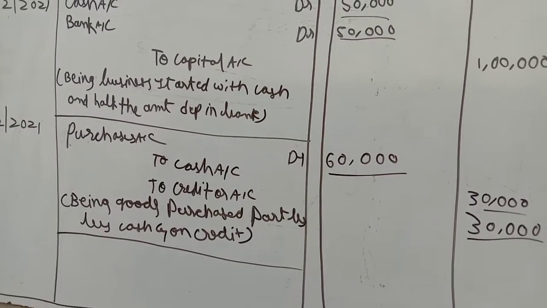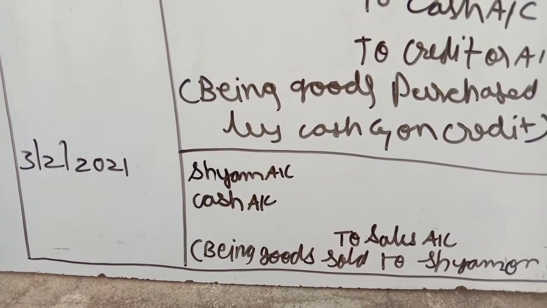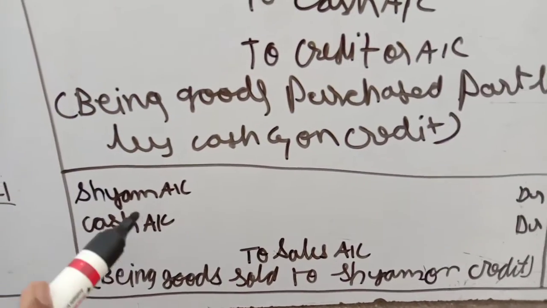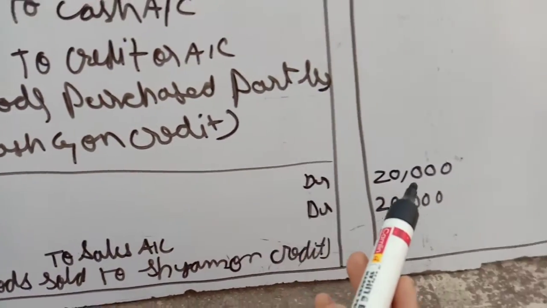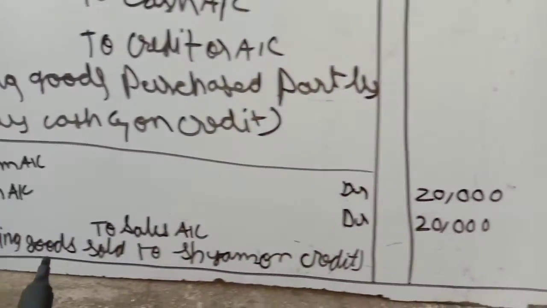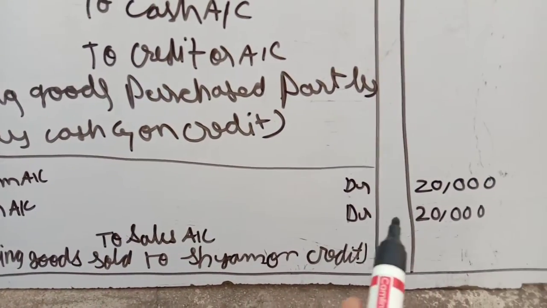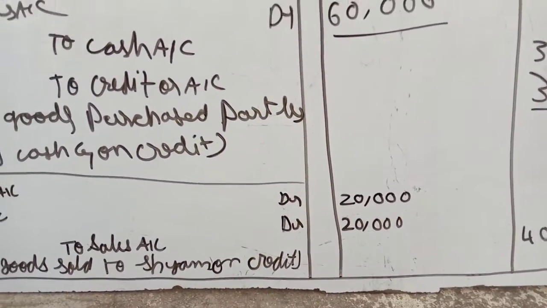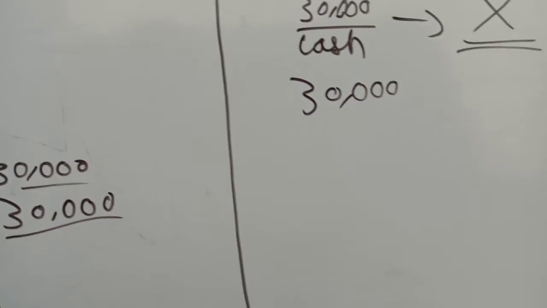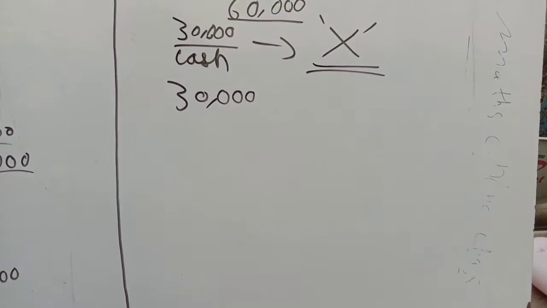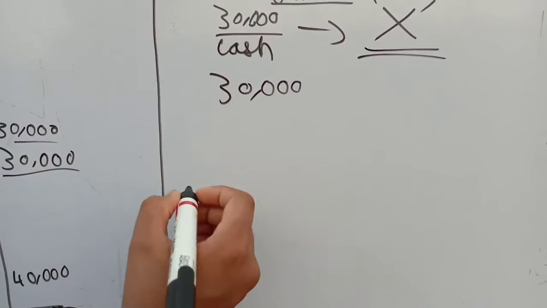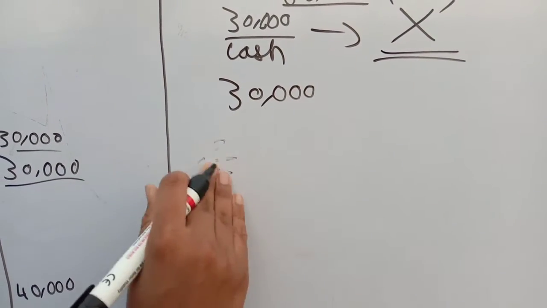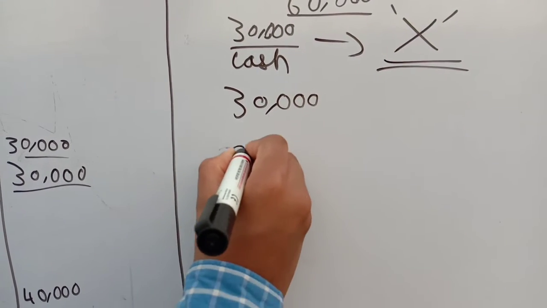So friends, the third entry was on 3/2/2021. The entry was: Shyam account debit 20,000 and cash account debit 20,000 to sales account 40,000. Here we will do some groundwork again. We have sold goods to Shyam, so Shyam is the receiver.